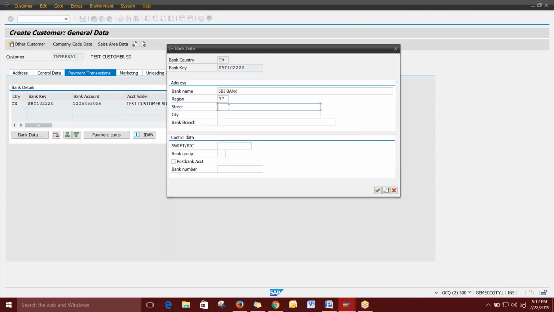Then the street is not mandatory. If you want, you can give it, or else you can directly give your city. So okay, I'm giving the city as Hyderabad.